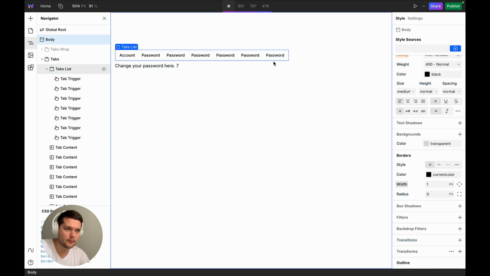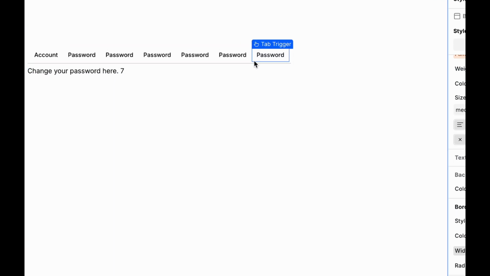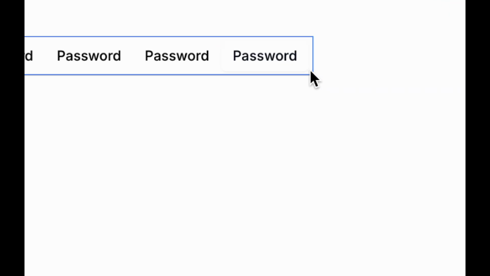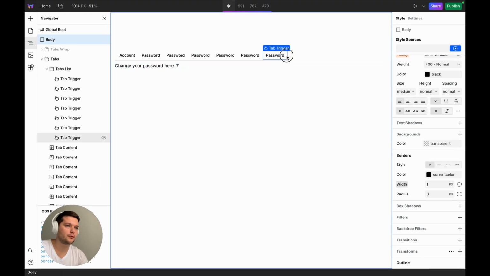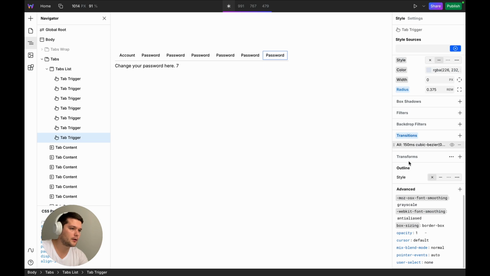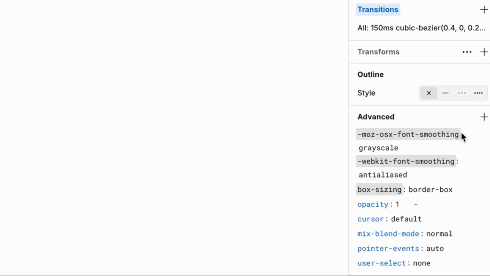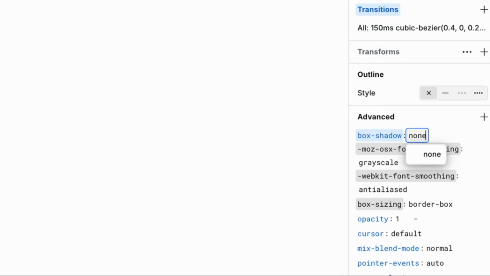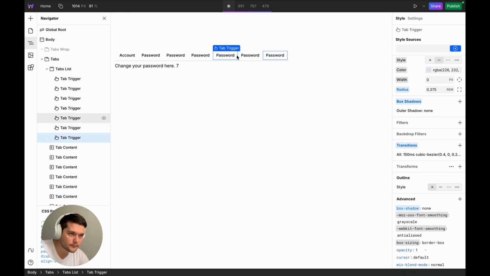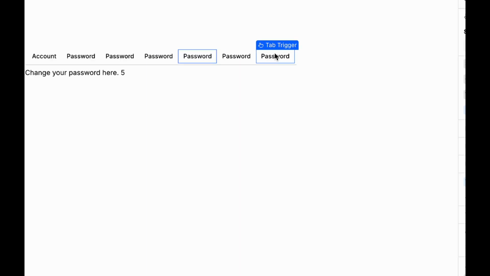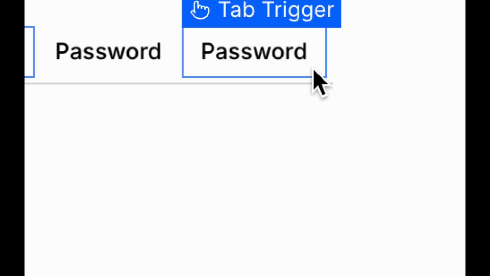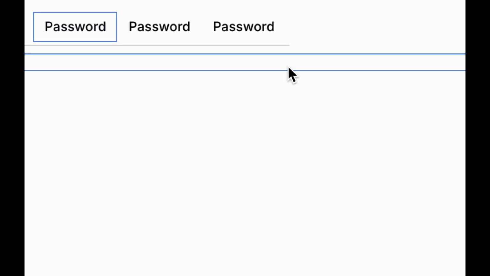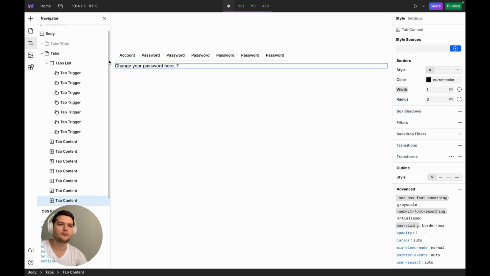One thing I noticed on the tabs, if you look closely, there is a slight border. At first I thought it was a border, but it turned out to be a box shadow. It took me a while to figure out how to remove it because it wasn't visible in the usual styles. I had to go into the code and remove it manually. It's a small thing, but it made a difference. So that's how I customize the tabs for my design.